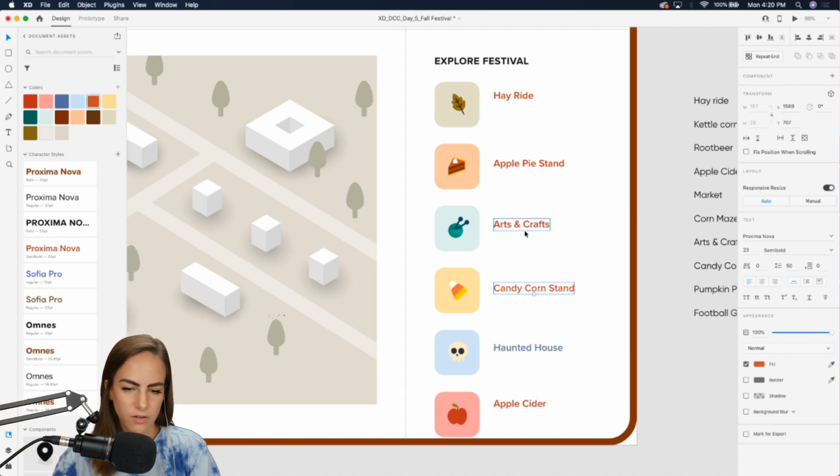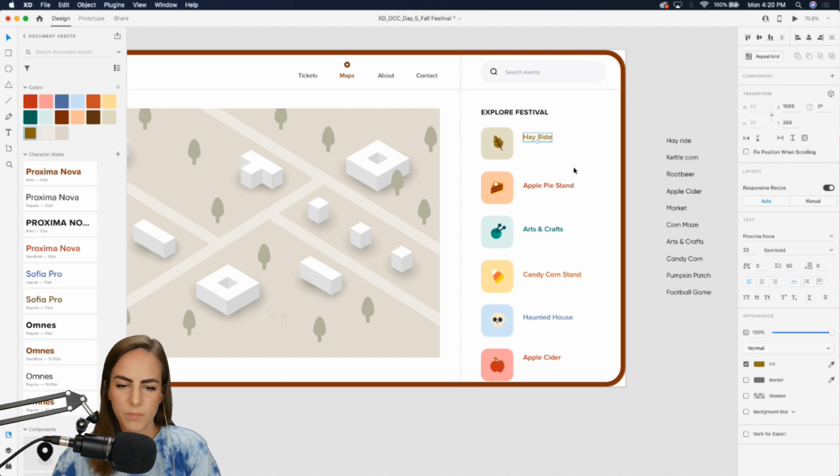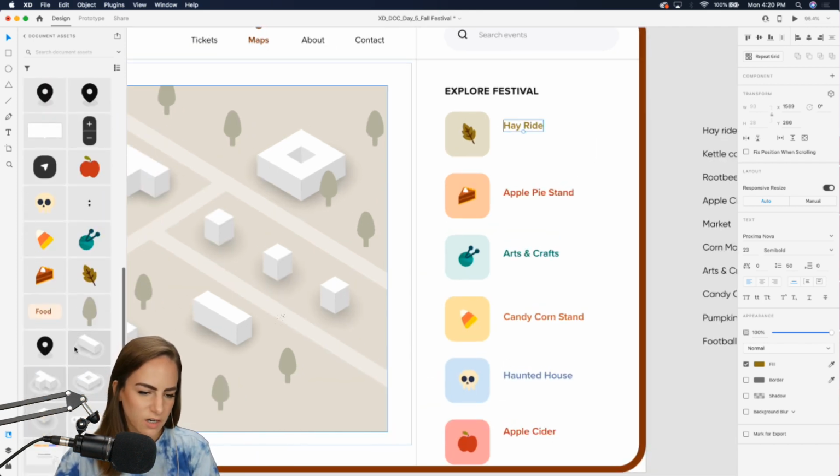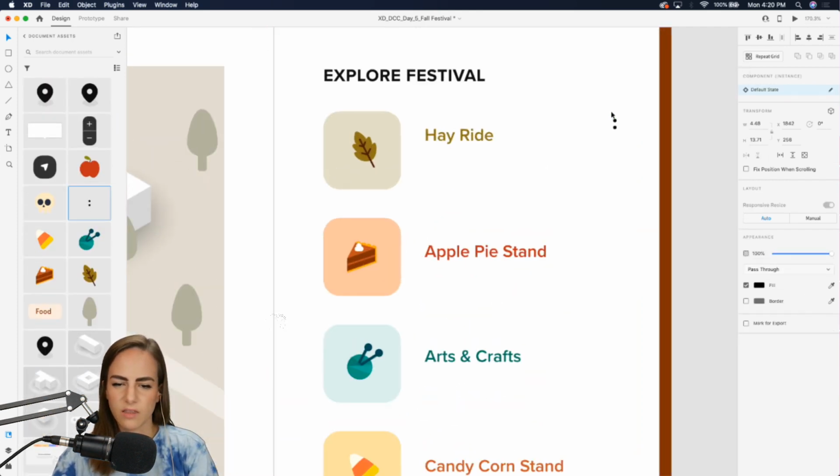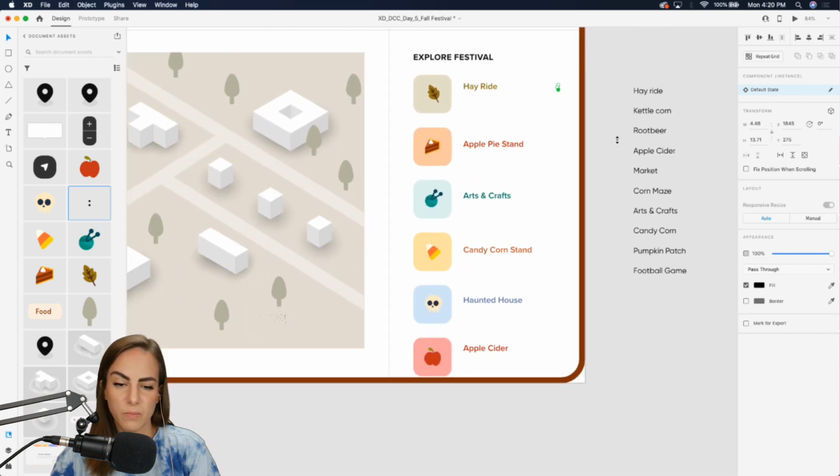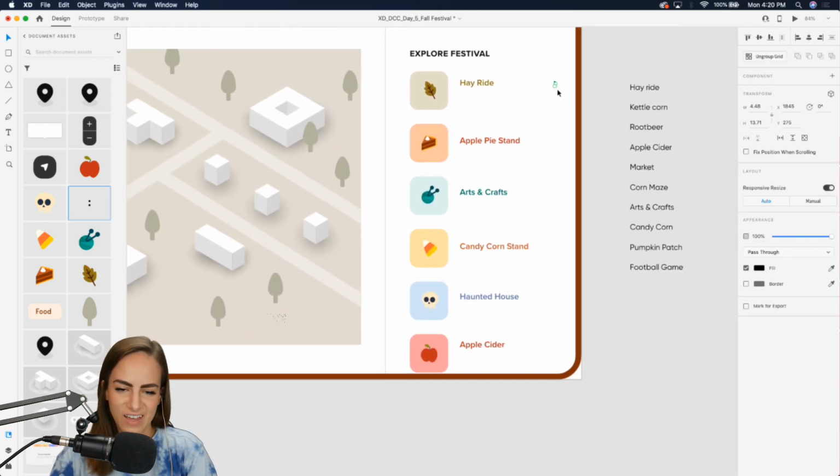Kind of matching all these shades over here. Apple pie looks good, and then this green. Okay. If you want to add more details over here, something I would add is like this little dot thing over here, just for seeing more details. That's the technical term, the dot thing. And I would use a repeat grid to kind of space these out evenly.